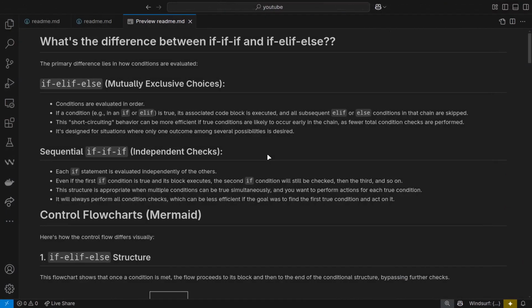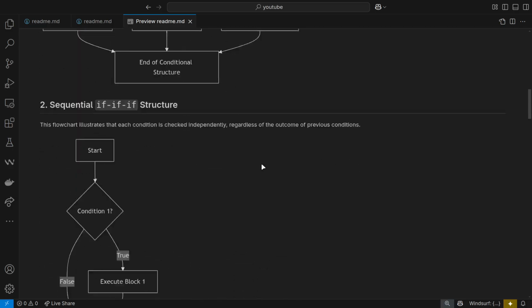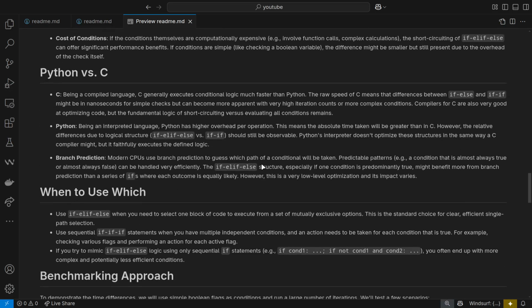So, hello everyone, and today we are going to be discussing the crucial difference between an if statement and an if-else statement. While you may be doing a lot of programming, be it in C or Python, whichever language you might be coding in, you might have always faced this dilemma: should I use if, then else if, then else, and then again an else if, or should I just have a lot of ifs and not worry about it that much?